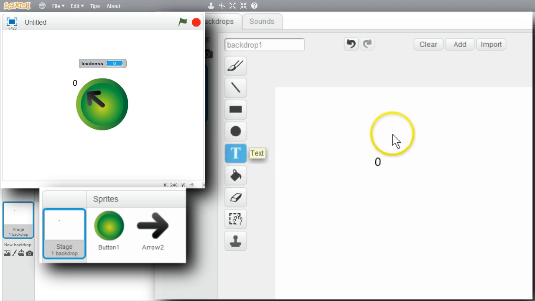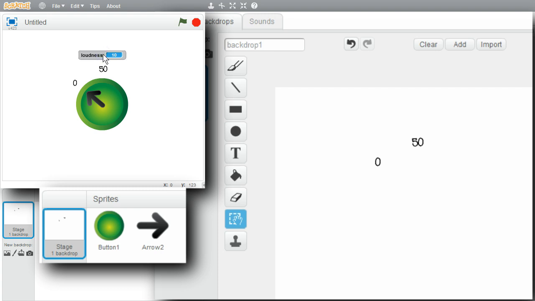Text. 50. Down maybe a little bit. Try about there. Let's see. That might be pretty good. One more. Try 100. Move it. That looks like about balances with the 0. I'll see if these are close enough.